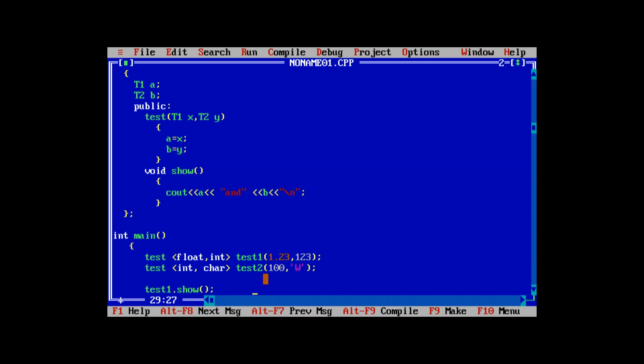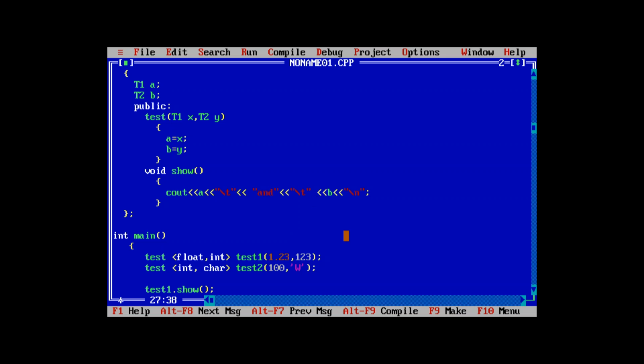If I use tab over here, again use tab over here, and compile, that will show with the gap, right?